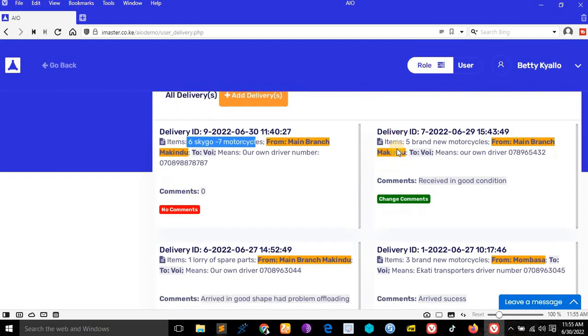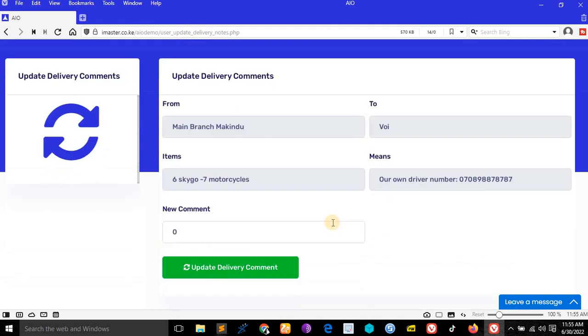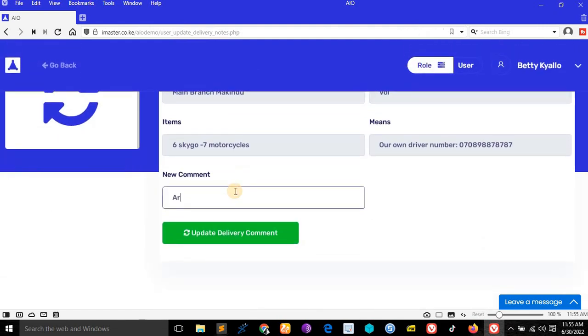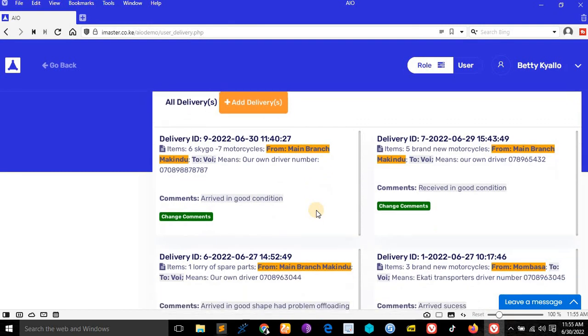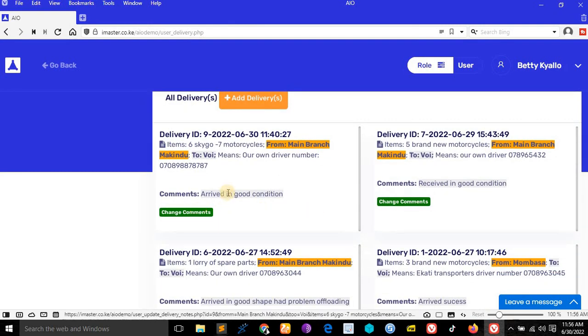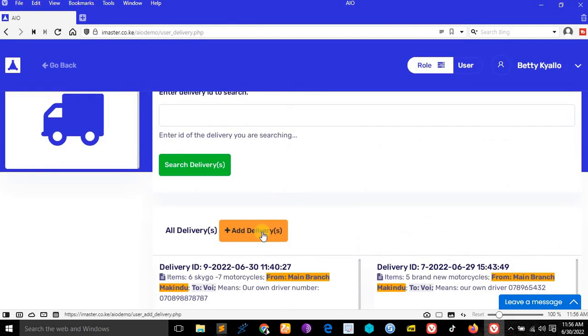She can add comments. She can say that it arrived in bad condition, or arrived in good condition. Let's say that she updates the items here. She can update the comments, arrived in good condition. So she can also add and deliver.